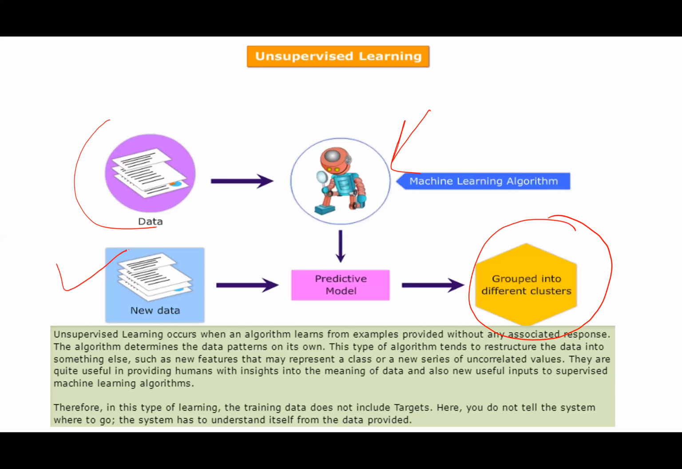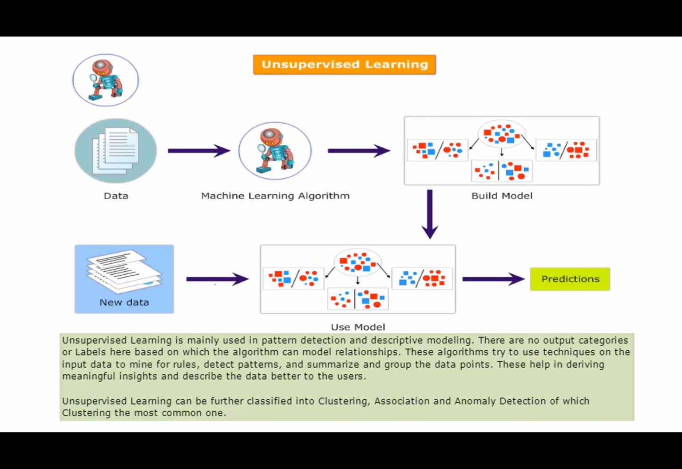So when new data comes, our model will tell, okay, put this thing in that group, put this thing in that group. Maybe it will become more clear in this example. Okay, so basically here is my data. I am putting it into a machine learning algorithm and my algorithm is giving me this output, right?